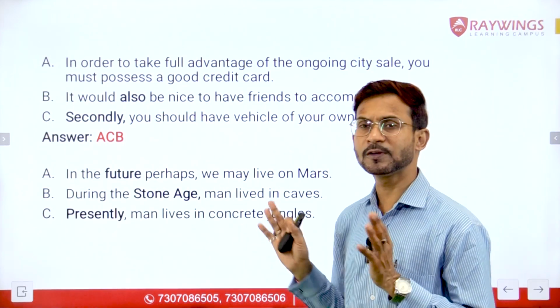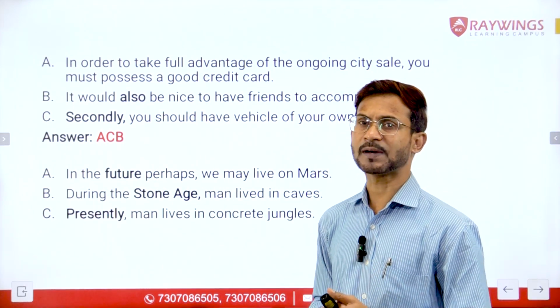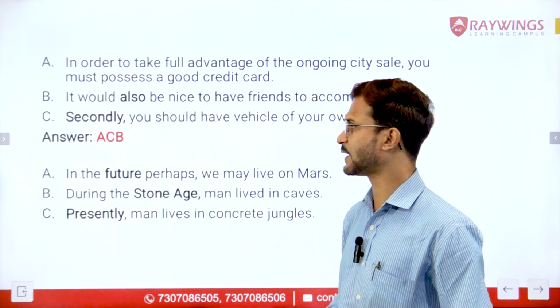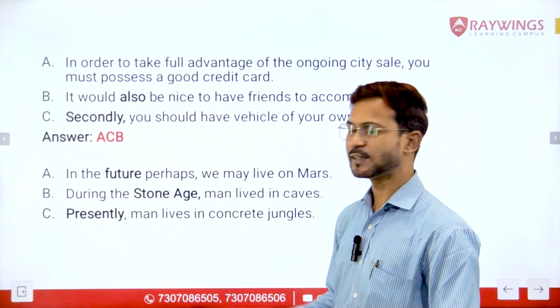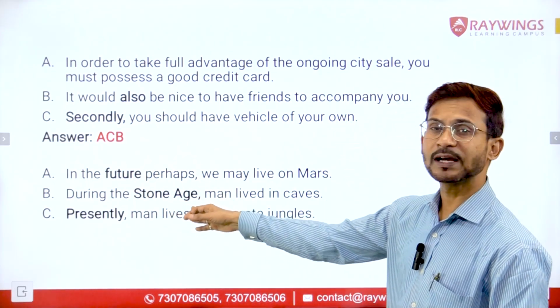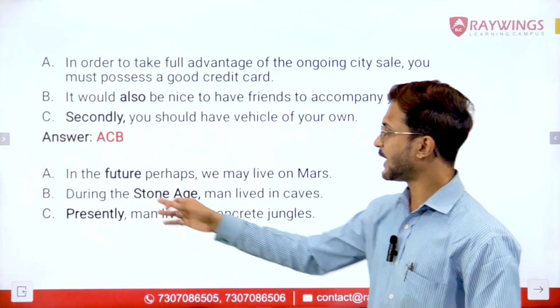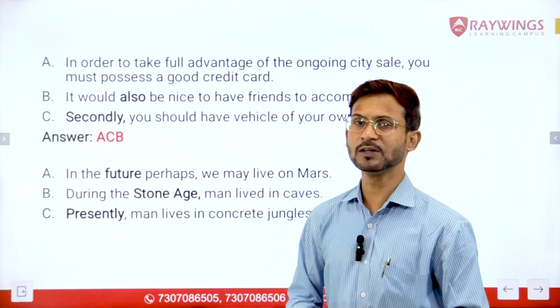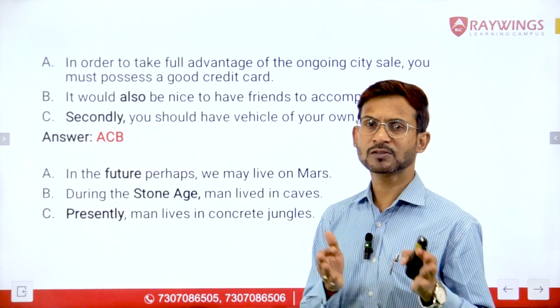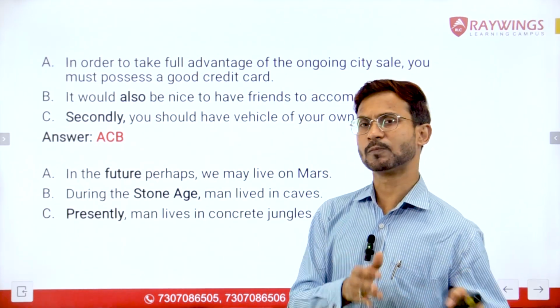So even if we do not understand the complete parajumble, we have just got three important words here which I have actually highlighted. In the first sentence we have the word future, then in the second sentence we have the word Stone Age, and in the third sentence we have the word presently. So we know that the order should be past followed by present followed by future.